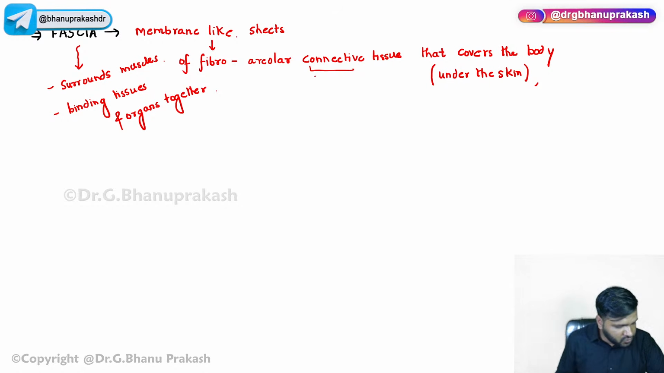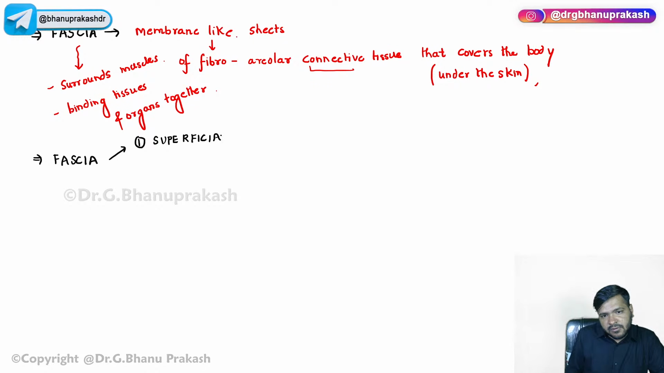Apart from that, guys, you have to know that this fascia is basically divided into two types, or rather I can say three types. We have something called internal fascia also, but majority of the times you should remember we have superficial fascia, and we have the deep fascia.